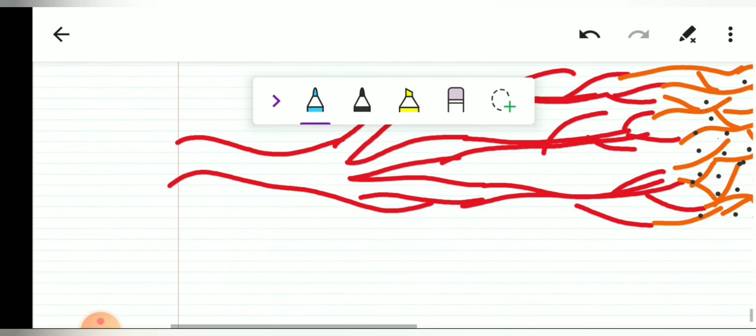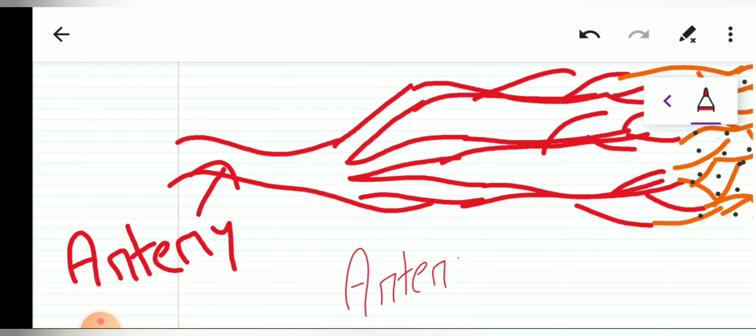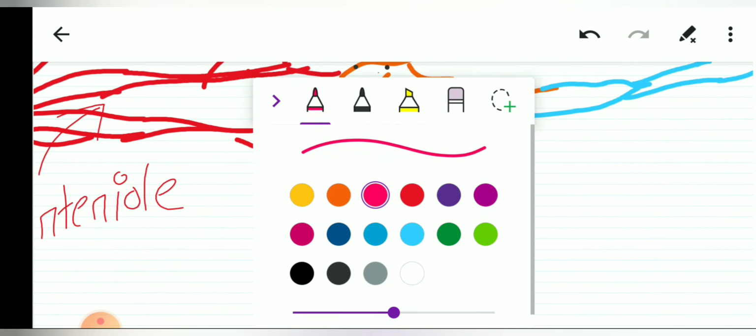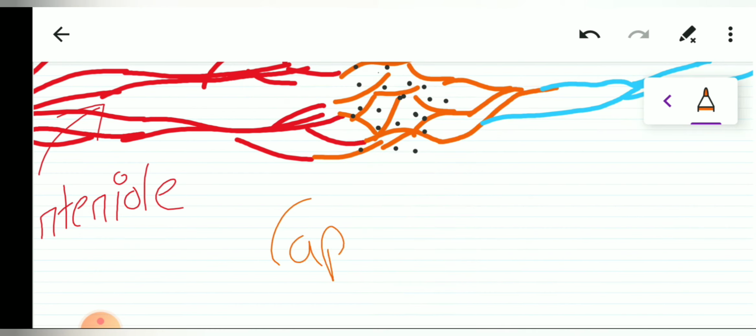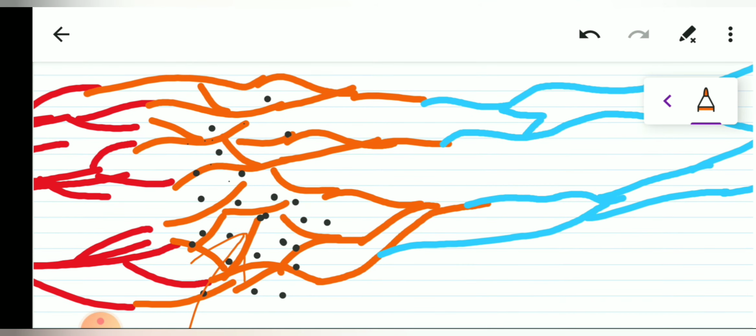Let us label again everything from the beginning. We have over here the artery. The artery gets divided into arterioles. Arterioles get further divided into capillaries. The work of the capillaries is to provide nutrition to the cells. They are just one cell thick. The thickness of their wall is so thin that the nutrition and various important components from the blood can diffuse out and enter the cell, and waste material from the cells enters the capillaries.